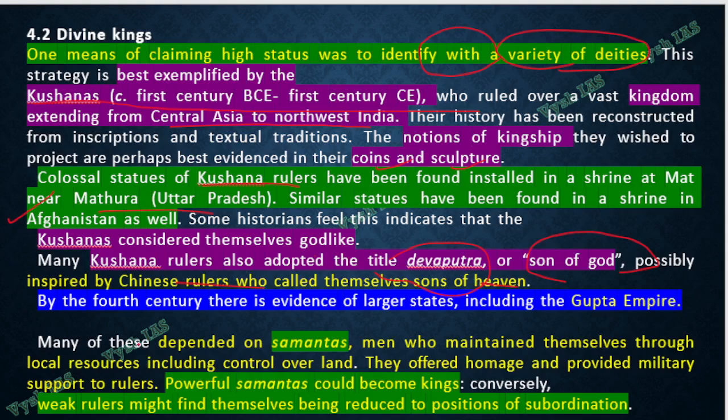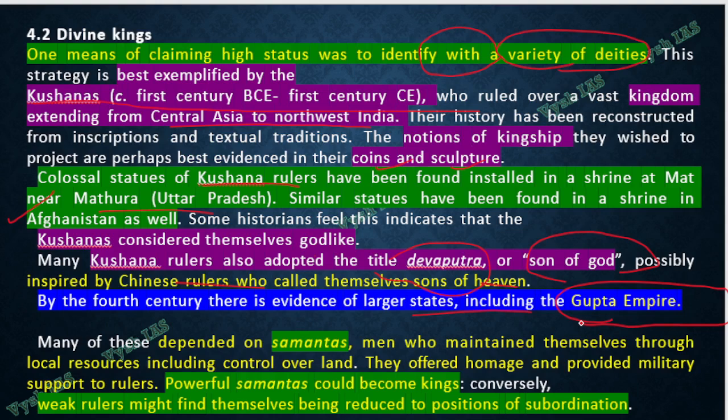Okay, so by the 4th century, now all this is over. Now in the 4th century, there is evidence of a larger state. This Kushana, Satavahana, Shaka are all limited to certain areas, west or north or central. But then a very big empire called the Gupta Empire will come. Same like how the Mauryans were there in 300 BC, the Gupta Empire will come in 300 AD.